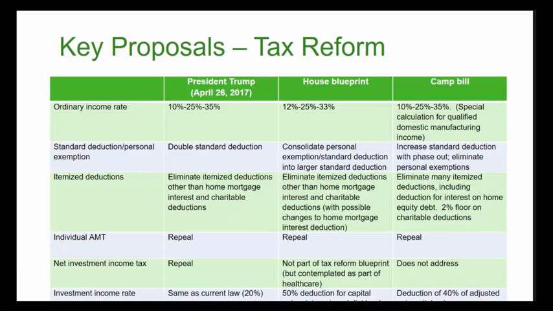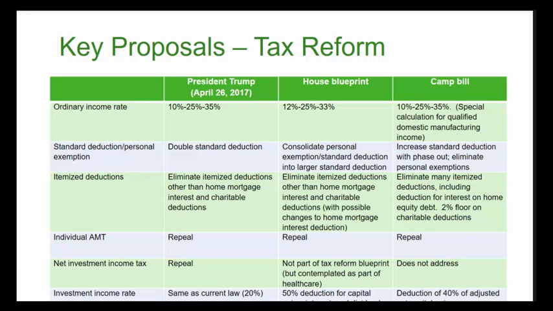What about the alternative minimum tax for individuals? Under all three plans, the alternative minimum tax was repealed. Another thing is the net investment income tax. Under the Trump tax proposal, this would be repealed. For the House blueprint, this was not contemplated as part of the House blueprint, but it would be part of the healthcare plan. And the Camp bill did not address this.